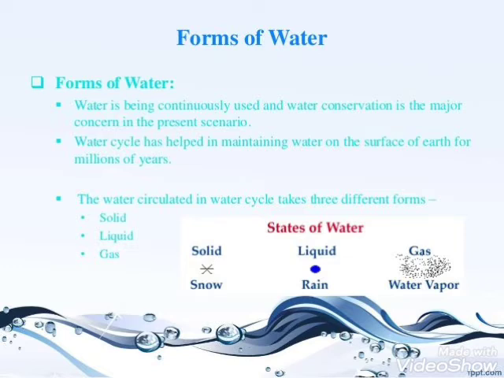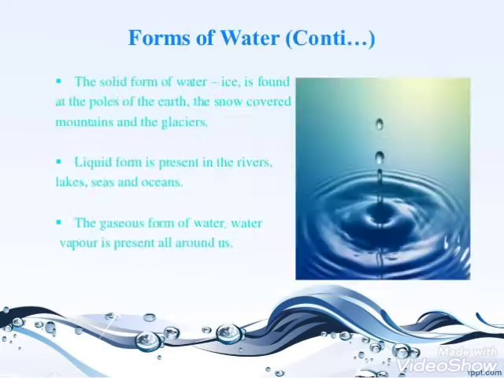When we talk about liquid form, then we have rain. And when we talk about the gaseous form, then we have water vapors. So the different forms of water are solid, liquid, and gas: ice, water, and water vapor. All these are interchangeable, and in the environment they keep moving from the environment to soil to water bodies and then again to the environment.